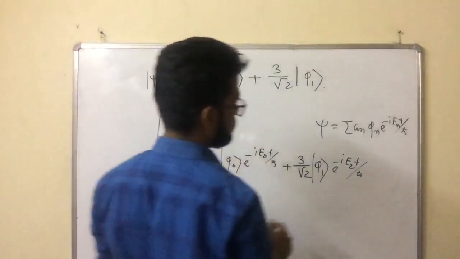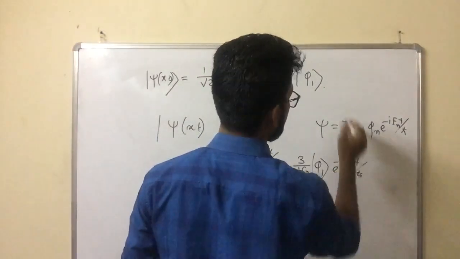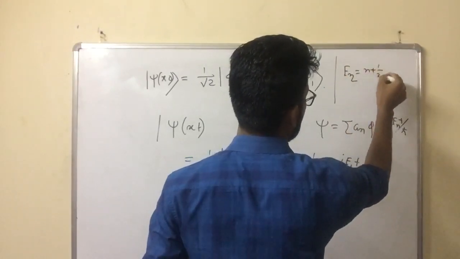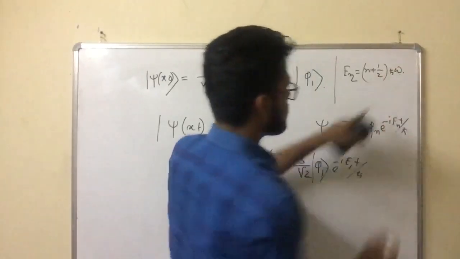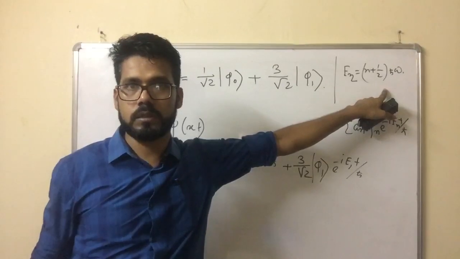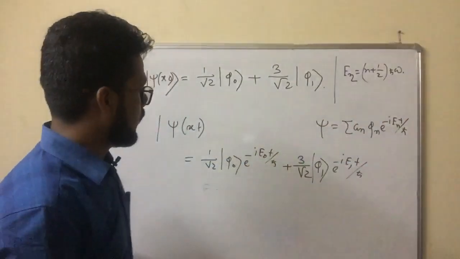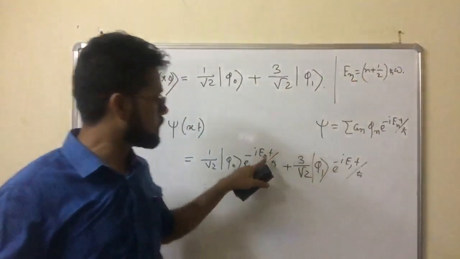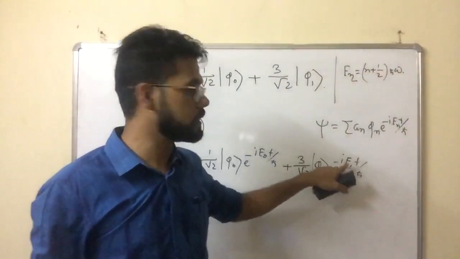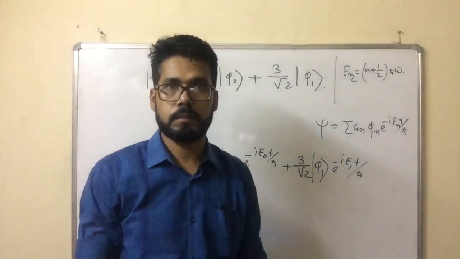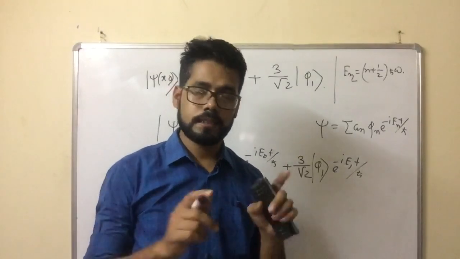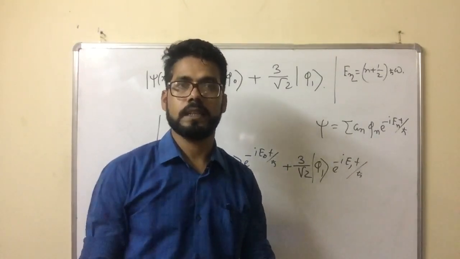So what is E naught? We know E n equal to n plus half, h cross omega. This is a one-dimensional harmonic oscillator. Okay, do not confuse. It is not a three-dimensional harmonic oscillator. For the one-dimensional harmonic oscillator, with n equal to 0, E naught equal to half h cross omega, put it here, and E1 equal to how much? 3 by 2 h cross omega, put this value, and this is the answer. This is a 3-mark question. Just don't confuse. It's a very easy question. It often comes in the exam, and they just want to ensure whether your basic concept is clear or not.